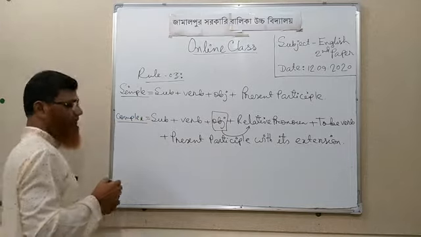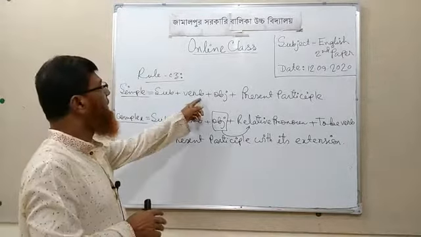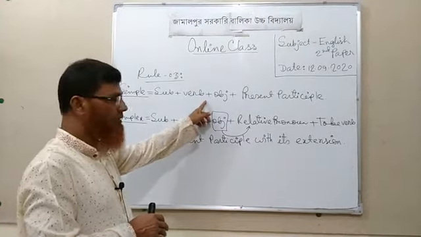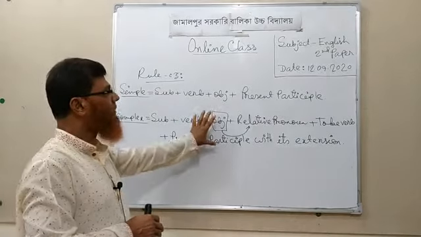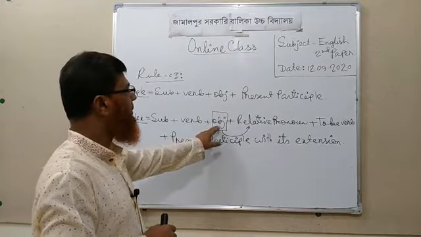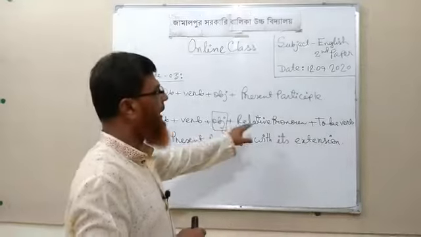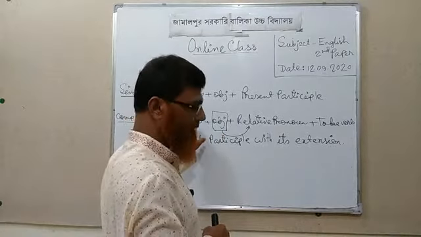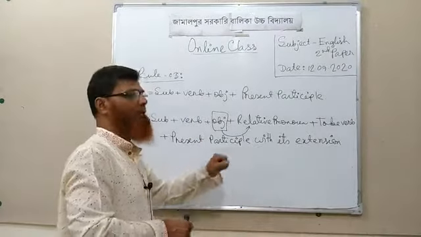So, if you find any simple sentence of this type, you can change it into complex sentence by following this structure: subject plus verb plus object, relative pronoun according to this object, and then to be verb according to the tense used in this sentence, and present participle with its extension.